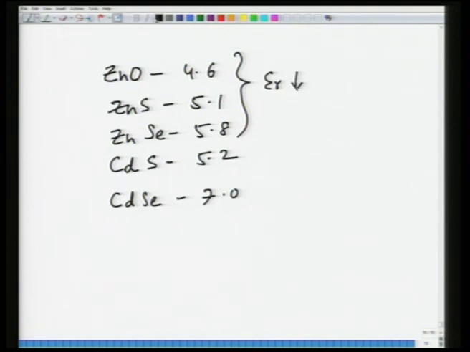They are increasing as you go, for the zinc compounds, from oxygen to sulfur to selenium. What it basically means is that the bond strength is going down, and as a result the polarization is increasing.